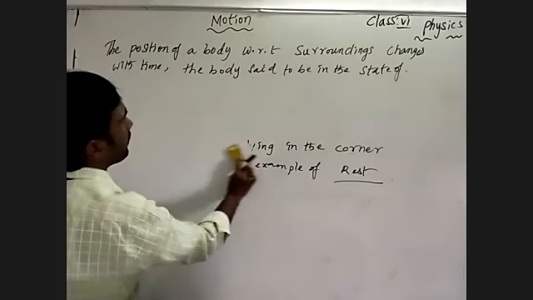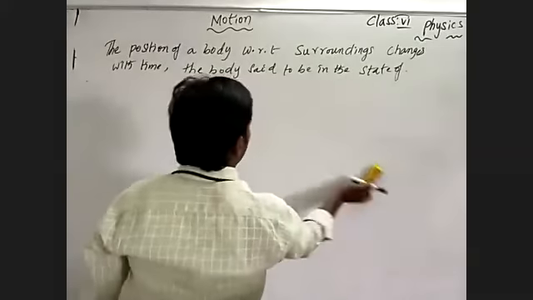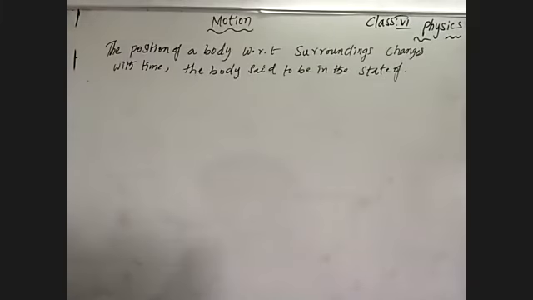The position of a body, WRT, meaning with respect to the surroundings, changes with time. The body which changes its position with respect to the surroundings in a given interval of time, what did we learn in that lesson?